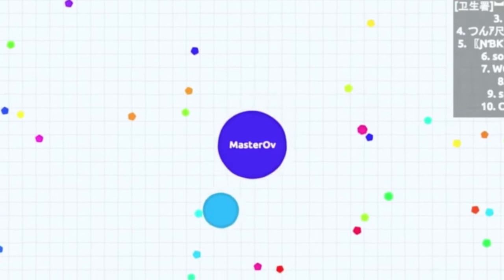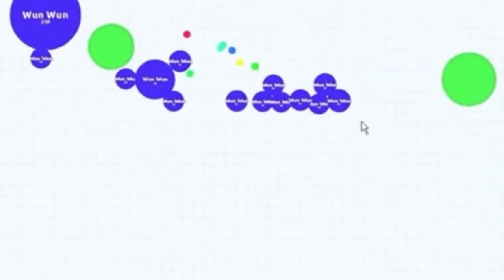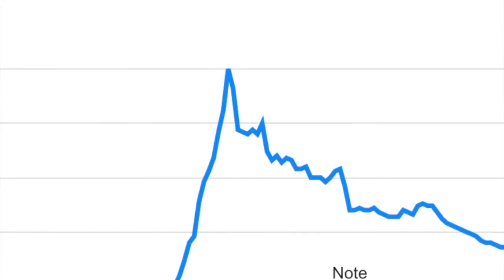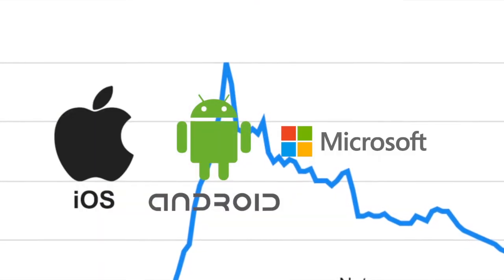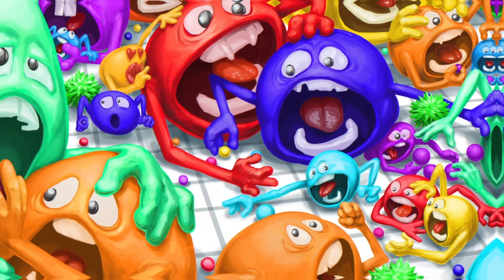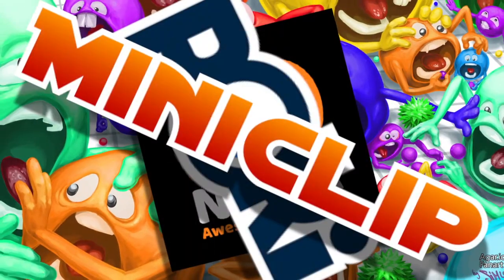You can also press spacebar to split your cell and kill others. If you touch viruses, they instantly break your cell into tiny pieces and will make you vulnerable to other cells. The game instantly blew up and is now available on iOS, Android, Microsoft Windows, web browsers, Mac operating systems, and Linux. Agar.io sparked the IO game trend and more companies started making IO games.